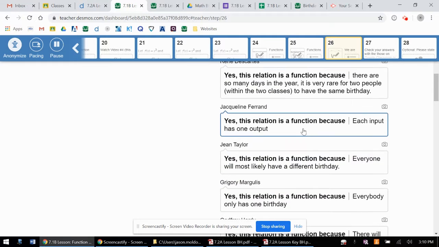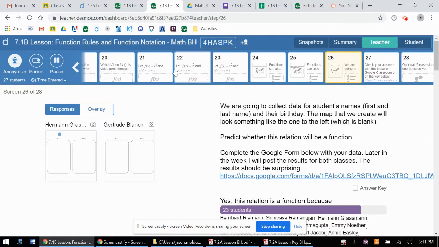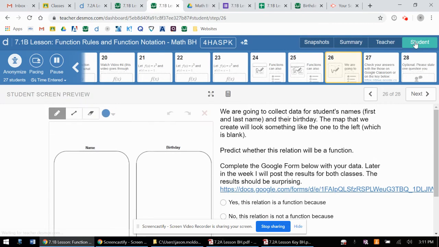And then there are these other justifications here that might have caused some people actually to say no, even though this person said yes, which is everyone will most likely have a different birthday. Well, even if people have the same birthday, that still meets the requirements of something being a function. And in fact, it is a function regardless of whether people have the same birthday, because you are allowed, if you recall, to have